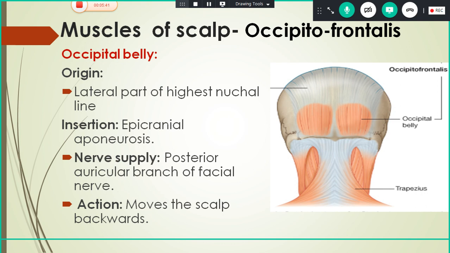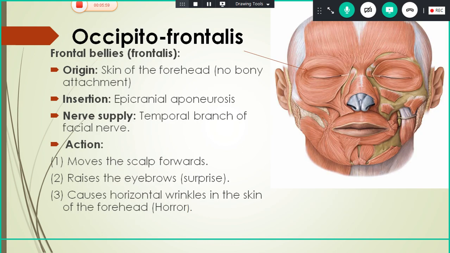The norma occipitalis has a protuberance here, the external occipital protuberance. The line extending from here is the superior nuchal line. Above that, sometimes an inconstant line is there, the highest nuchal line. So the occipital belly arises from the lateral part of the highest nuchal line. Now the frontal belly of the occipitofrontalis, there are two frontal bellies. It arises from the skin of the forehead and doesn't have any bony attachment. It blends with the procerus muscle and even with the orbicularis oculi and corrugator supercilii also.